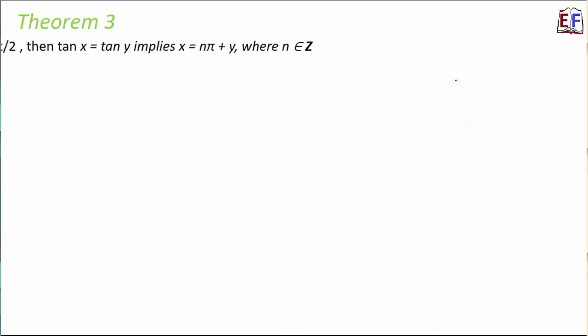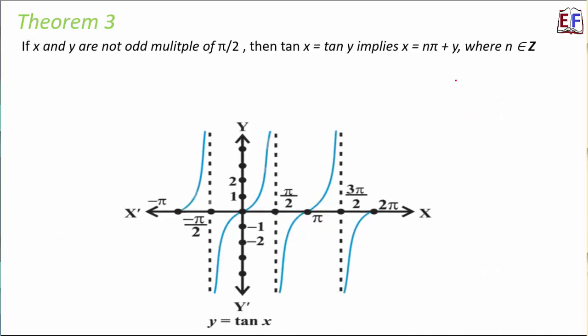And finally, the third theorem is for tan function, which states that if tan x is equal to tan y, then x is equal to n pi plus y. But there is one extra condition here, that x and y are not odd multiples of pi by 2. Why? Because for odd multiples of pi by 2, tan theta is not defined. So except those values, if tan x is equal to tan y, that means x is equal to n pi plus y.